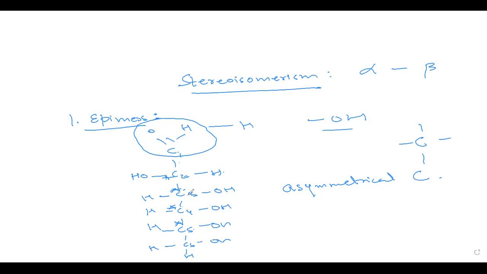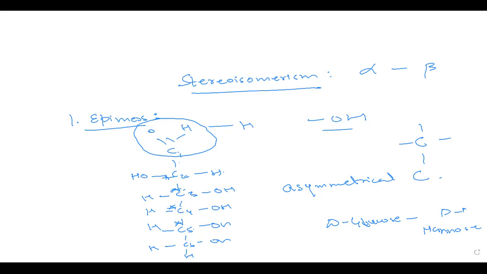Now, what are epimers? These are the stereoisomers which have a different arrangement of H and OH groups only at one asymmetrical carbon. I'll give you an example of an epimer. The epimers are D-glucose and D-mannose. I'll show you how the epimers look.